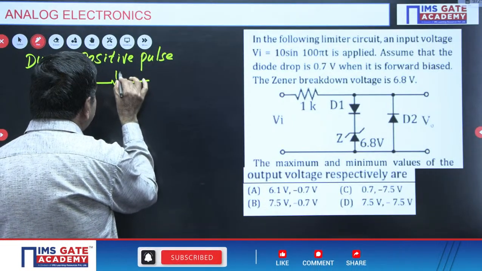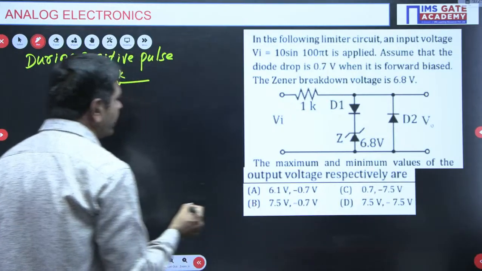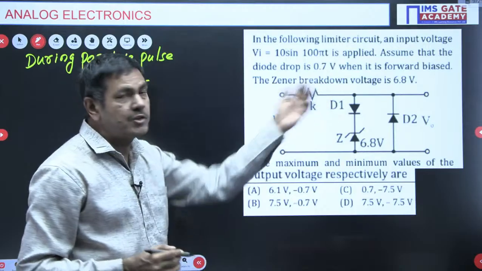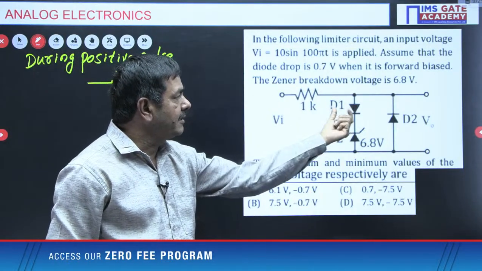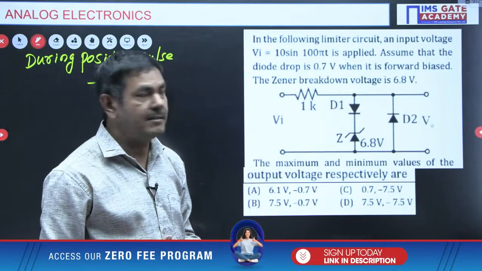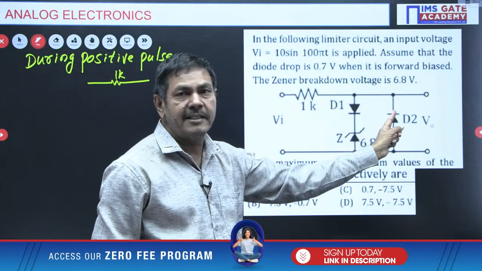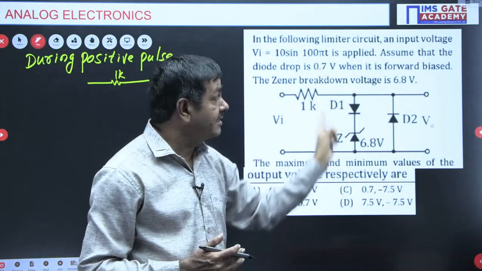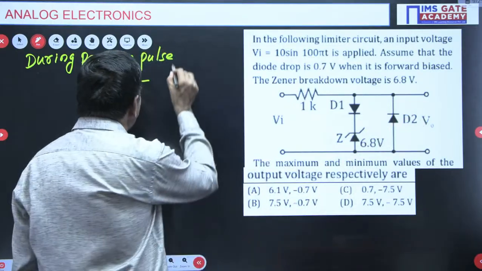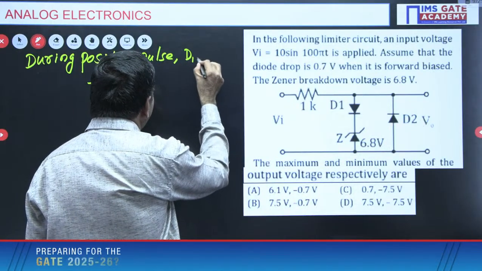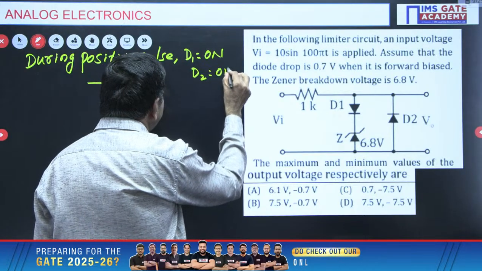This is 1K. Now please tell me, is D1 on or off during the positive pulse? Positive is given to the P-type semiconductor, so D1 is on. The positive pulse is given to the N-type material in the PN junction, so diode D2 is off. During the positive pulse, D1 is on and D2 is off.